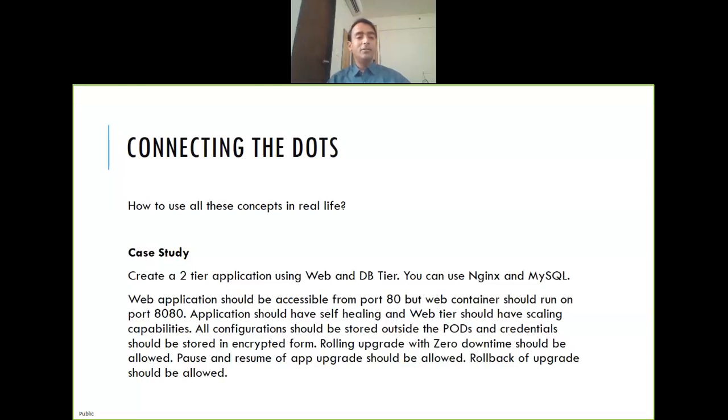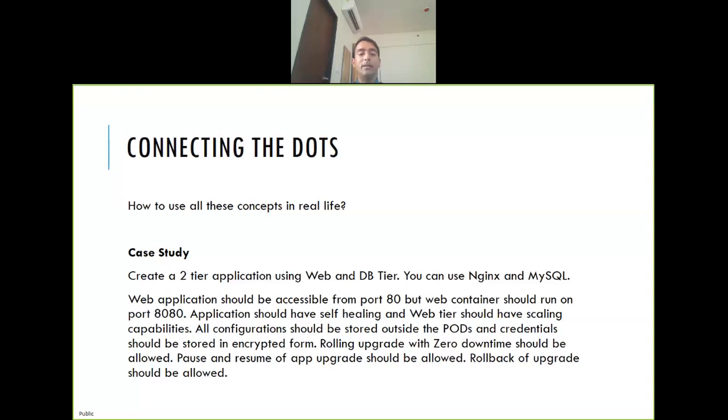Now, connecting the dots. So many things we have learned. How do you practice it? How do you use all these concepts? So a quick small assignment for yourself. Create a 2 tier application, web and DB tier. Use Nginx and MySQL. Figure out how to run Nginx, how to run MySQL, how to create a web deployment and all that. And the requirement is that the application should be accessible from port 80, whereas containers should run on 8080. The application should have self-healing.